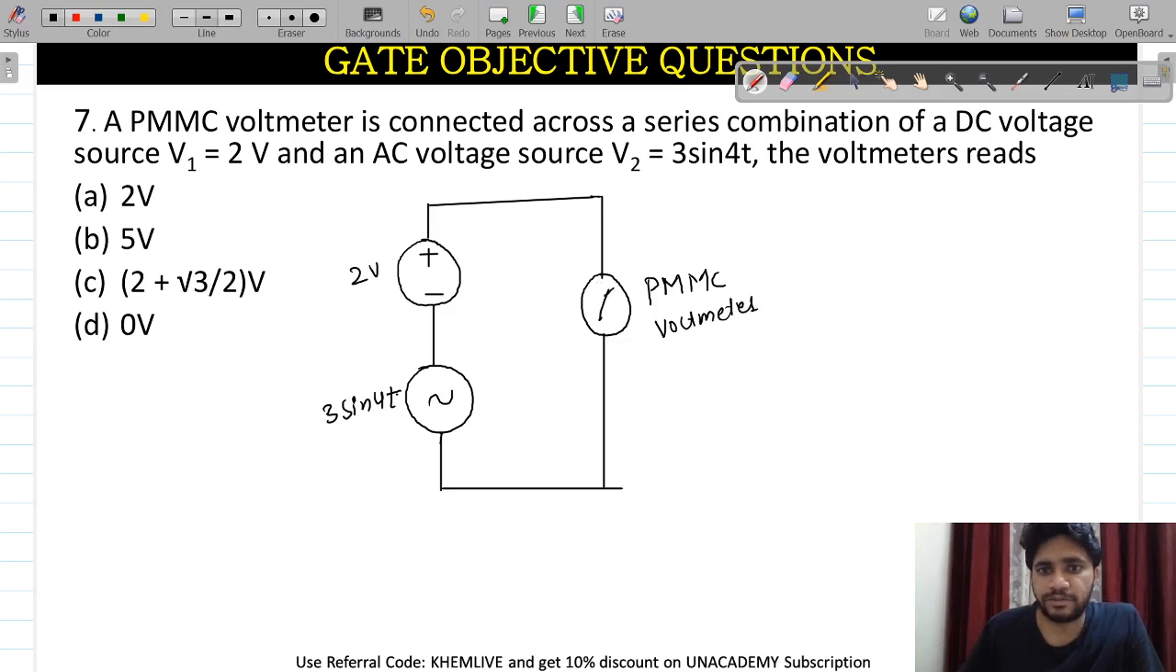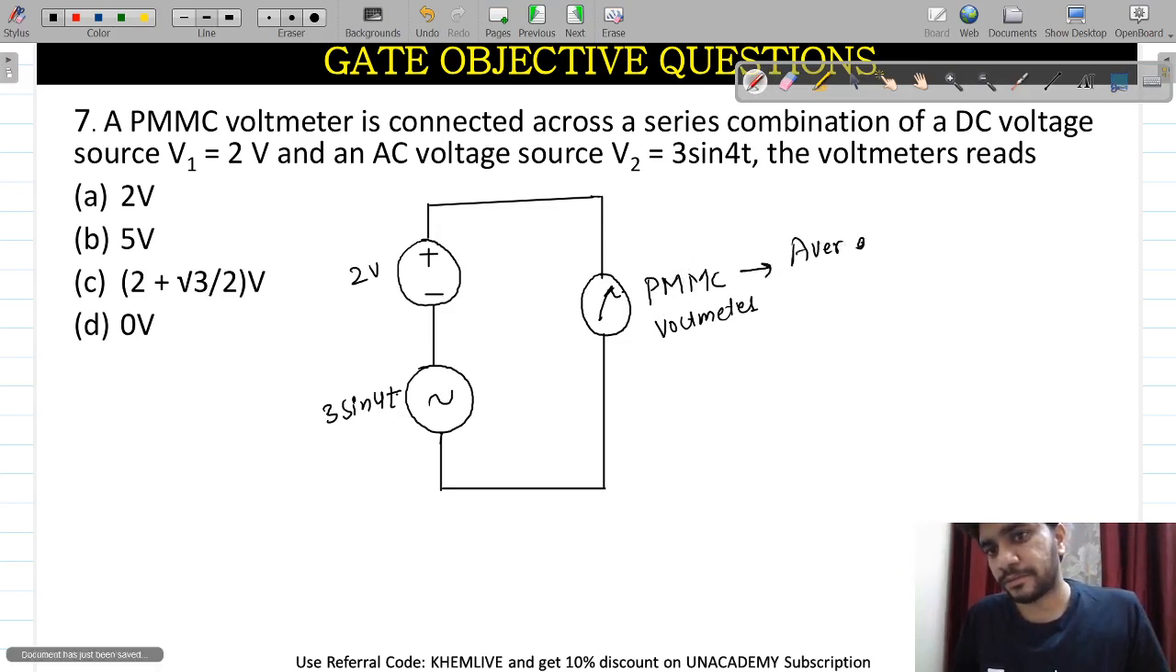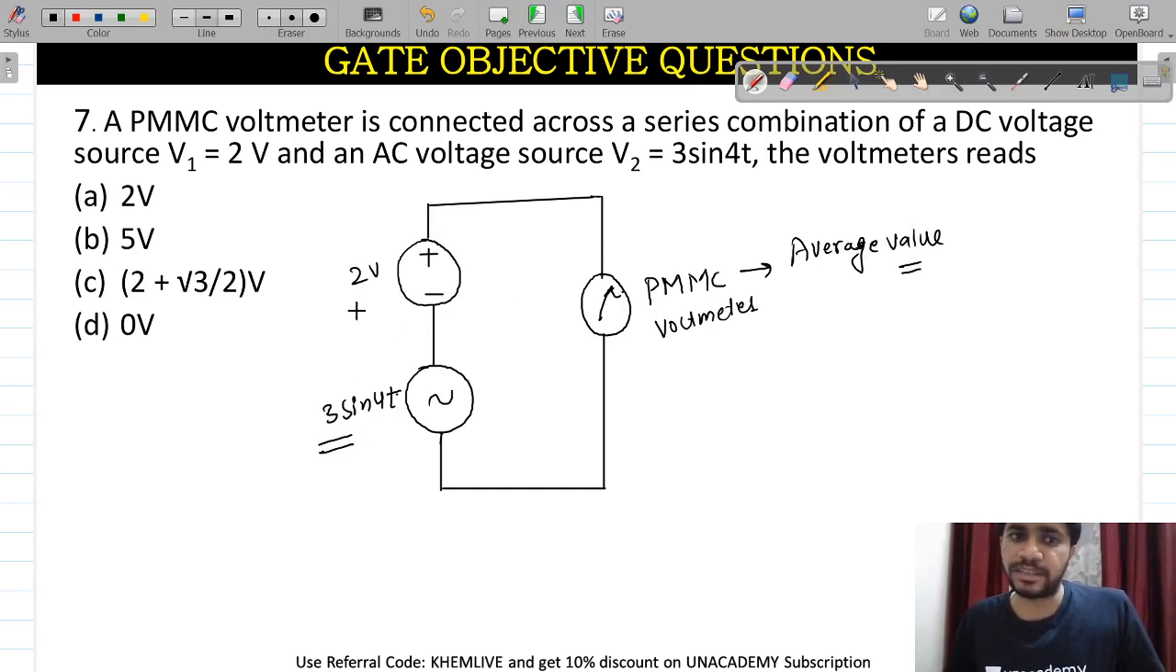This is the easiest question you can get, but I will tell you something that can be asked in the examination. The PMMC meter will only read the average value. This is a sinusoidal value, and its average value is zero, so the only average value is the DC one. So the answer of this question will be 2 volt. A is the correct answer. This is a 1 mark question.